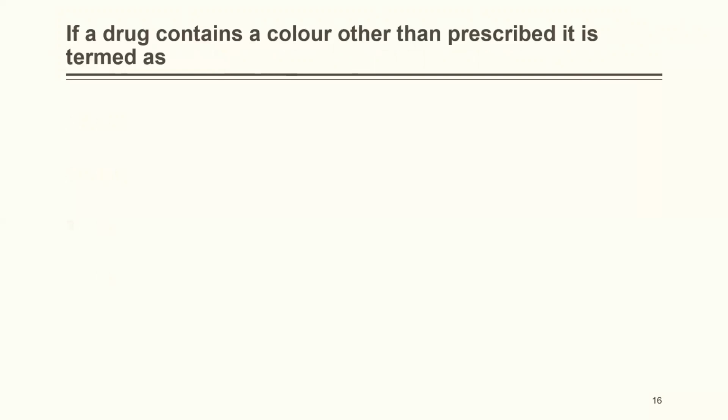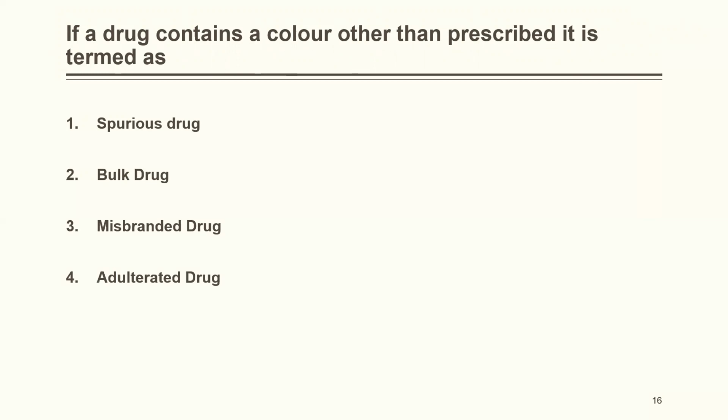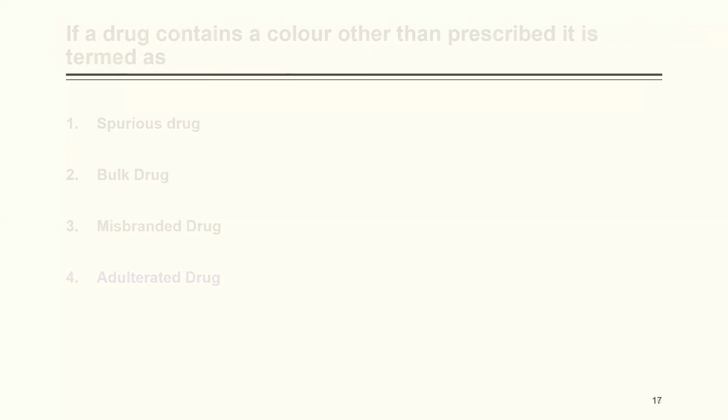If a drug contains a color other than prescribed, it is termed as a spurious drug, bulk drug, misbranded drug, or adulterated drug. See, you need to be very thorough with these four definitions also. Then and only then can you find out the difference between these. So in this case, the correct answer is adulterated drug. If a drug contains a color other than prescribed, it is termed as an adulterated drug.